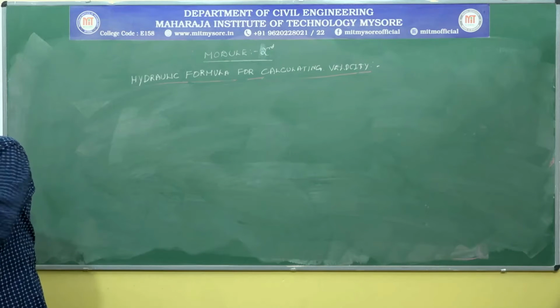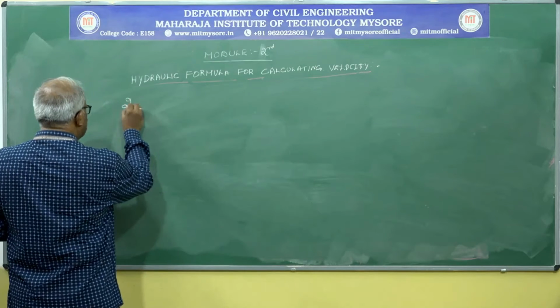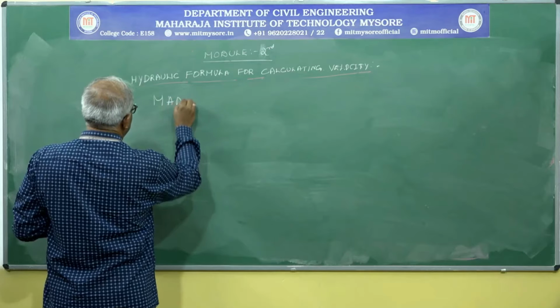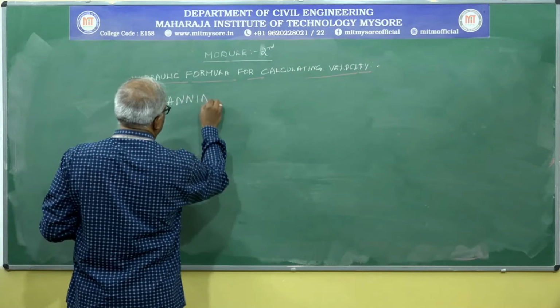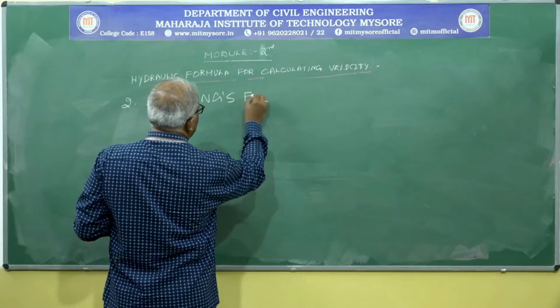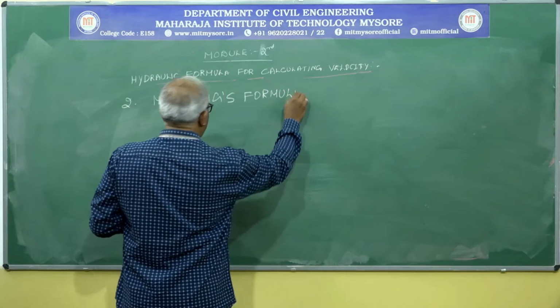That second equation is Manning's equation, or simply we can call it Manning's formula.